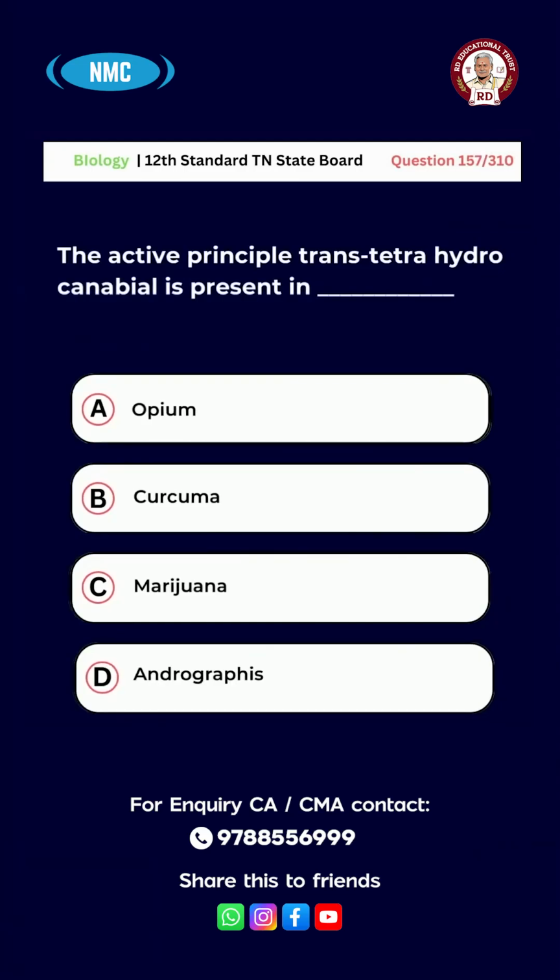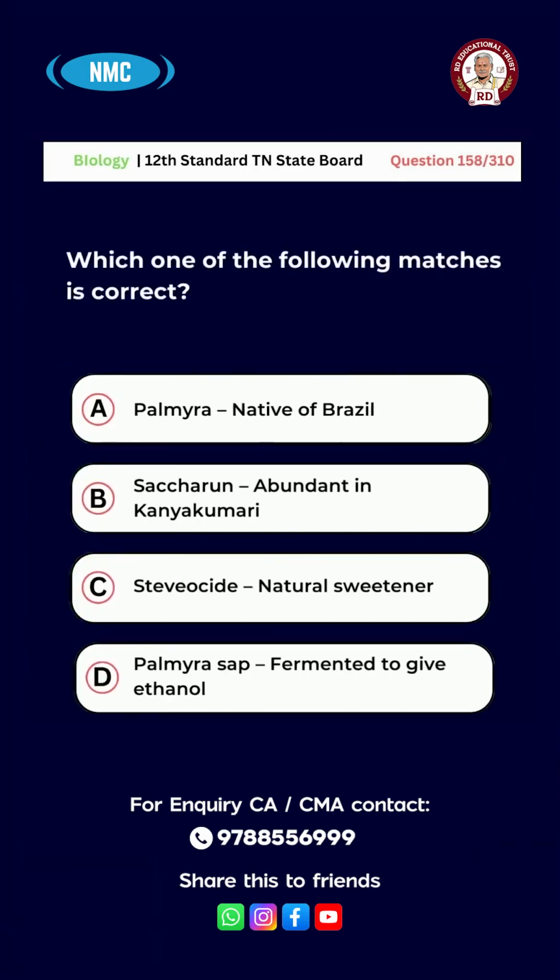Question number 157. The active principle trans-tetrahydrocannabinol is present in A. Opium. B. Curcuma. C. Marijuana. D. Andrographis. And the right answer for this question is option C. Marijuana.